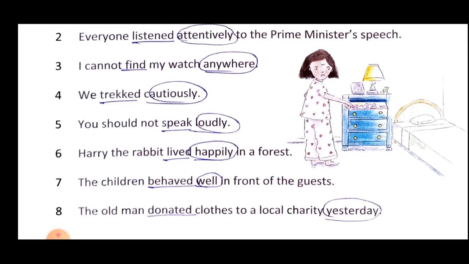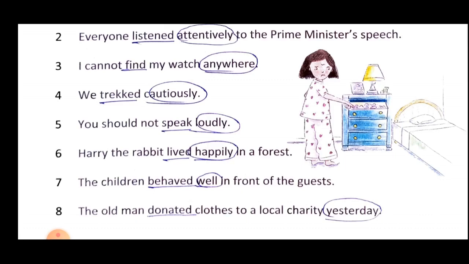Next is the children behaved well in front of the guest. So what is the action? That they are behaving. Behaving is your verb. And how they are behaving? Well. That means properly, in good manner. अच्छे से behave कर रहे हैं. So behaving is the verb and how that verb is done? Well. Well is your how adverb.